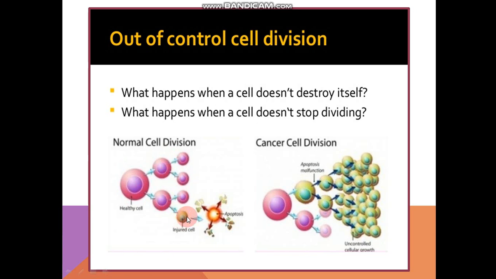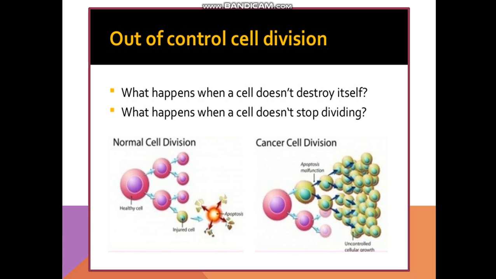If there is a cell which is injured, that cell is killed by apoptosis. Apoptosis is the programmed cell death. It is a topic which you will be told further in the subsequent chapters. A cell has something programmed. Just like us, we are also programmed in such a way that after some time we will all die.